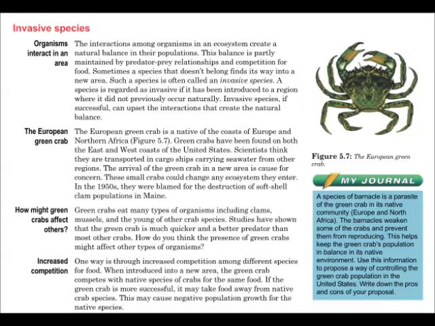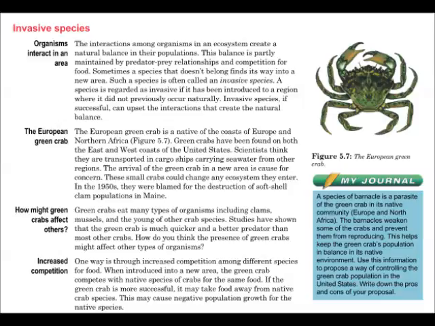Species. The interactions among organisms in an ecosystem create a natural balance in their populations. This balance is partly maintained by the predator-prey relationships and competition for food. Sometimes a species that doesn't belong finds its way into a new area. Such a species is often called an invasive species. A species is regarded as invasive if it has been introduced to a region where it did not previously occur naturally. Invasive species, if successful, can upset the interactions that create the natural balance.